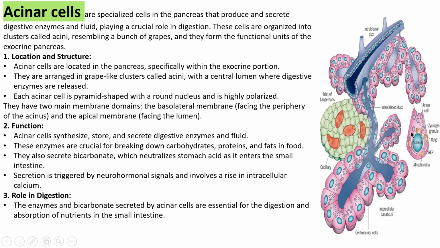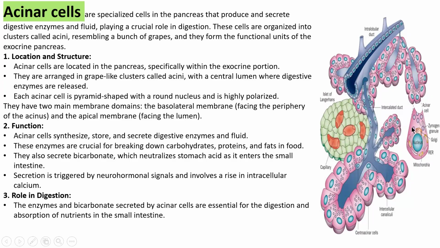So the acinar cell synthesizes, stores and secretes digestive enzymes and fluid also. These enzymes are important for breakdown of carbohydrates, fats and proteins that you consume. The acinar cell also secretes bicarbonate, which neutralizes stomach acid. With the help of bicarbonate, the small intestine environment becomes alkaline, and it neutralizes the acidic environment of stomach chyme as it enters the small intestine.